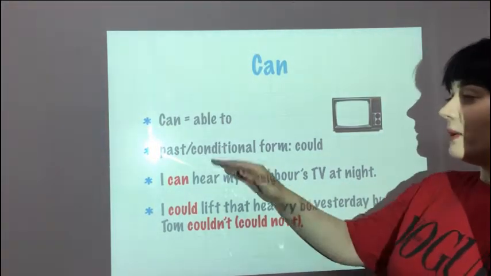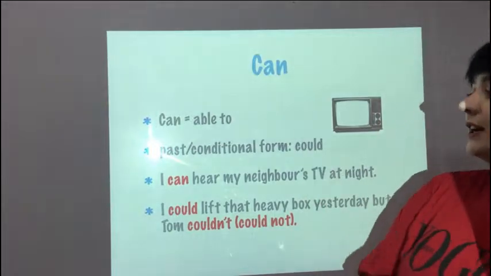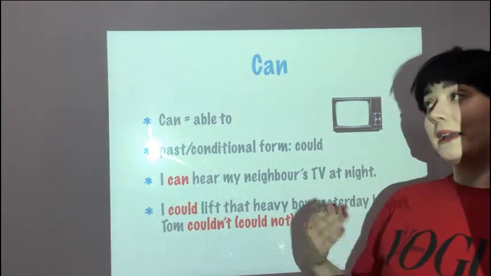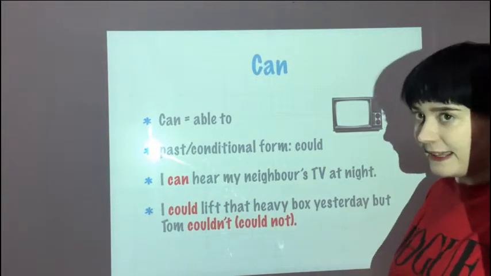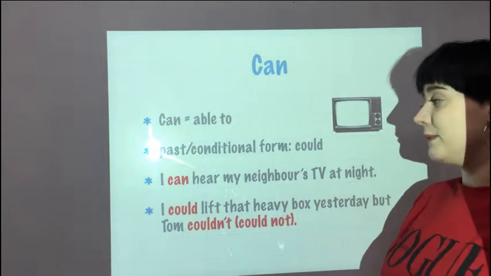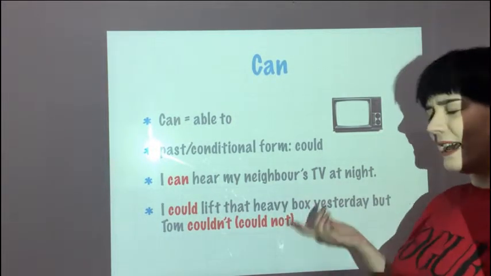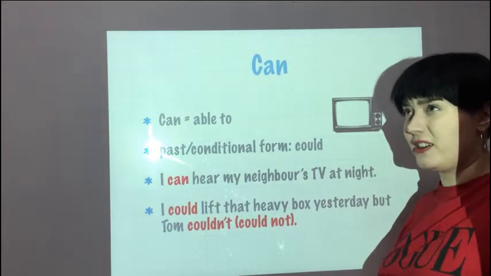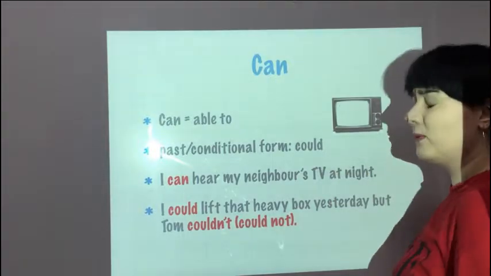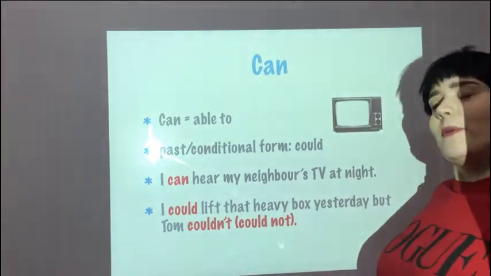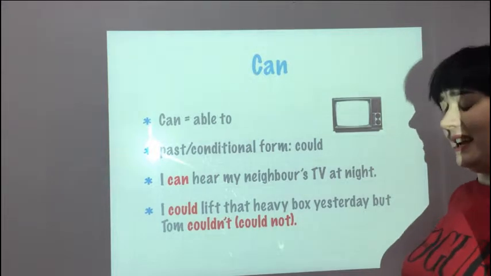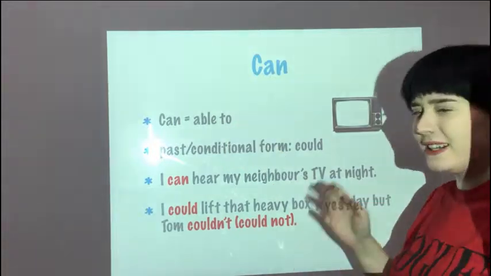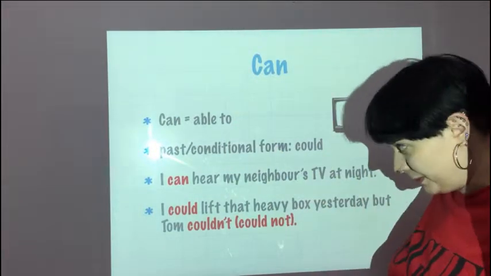Okay, good. So we have the past conditional form could, and so basically when we talk about what happened in the past, we use could instead of can, obviously. So here, for example, we have I can hear my neighbor's TV at night. Let's say you live next to Mr. Jim. Mr. Jim loves to watch soccer at night. So every night when you're about to sleep, Mr. Jim is always watching his TV super loudly, and you can say, I can hear his TV the whole night, so I'm able to hear it. Even though I do not want to, I'm able to.